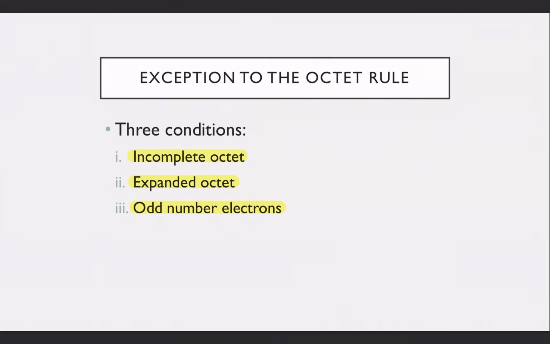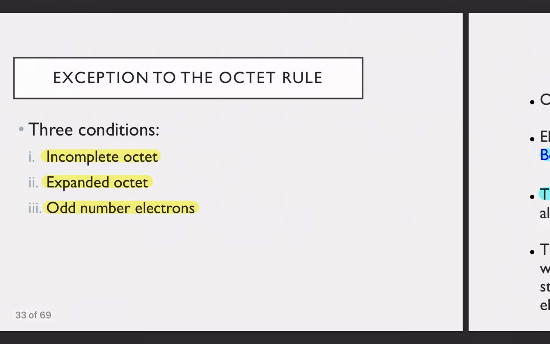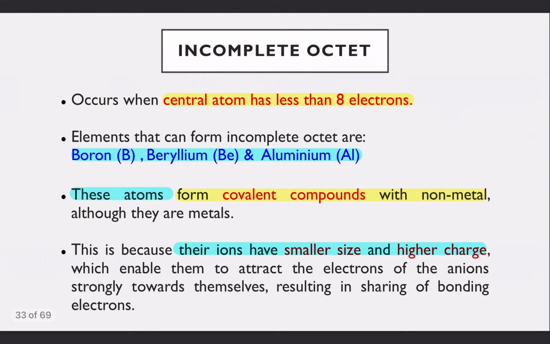So some of the elements are exempted because of 3 conditions where the number of valence electrons does not equal 8. When it is less than 8, it is called incomplete octet; expanded octet means more than 8; and odd number electrons means having 3, 5, 7 or any other odd number of electrons. So let's look at the first one, which is incomplete octet.